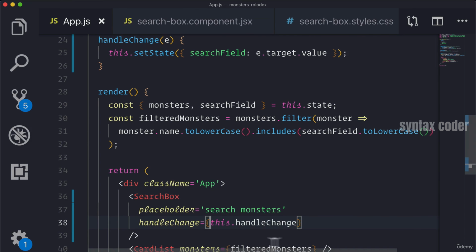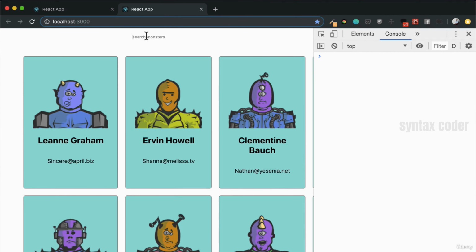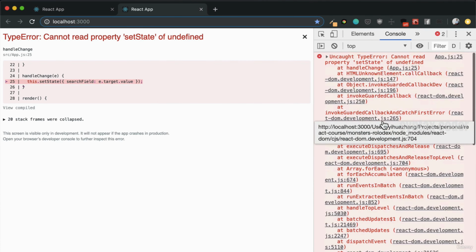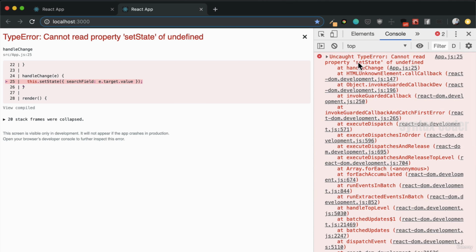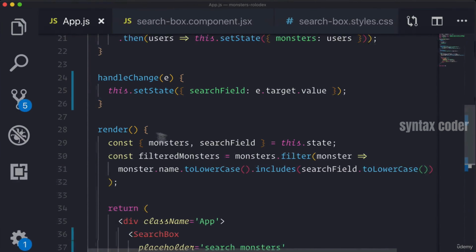But if we were to save this, we'll actually see that our original conversation, which was about the this context, is undefined. If we start typing, we'll see that we get an error. It says that cannot read property setState of undefined. And it seems that this is undefined. Well, why is this? Well, this actually has to do with the way that functions behave in JavaScript.